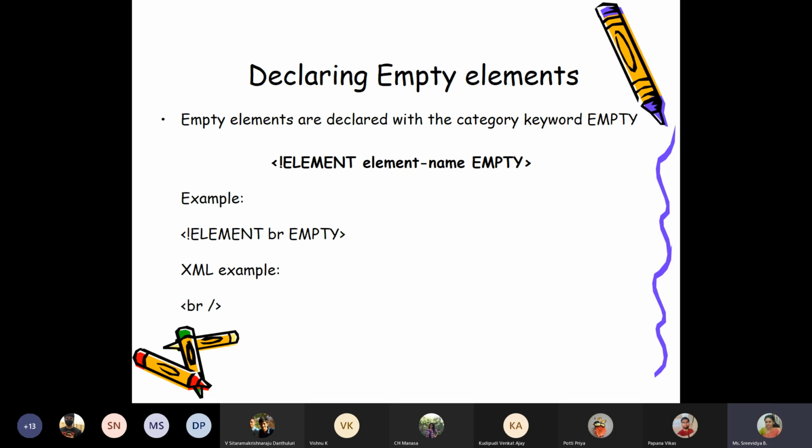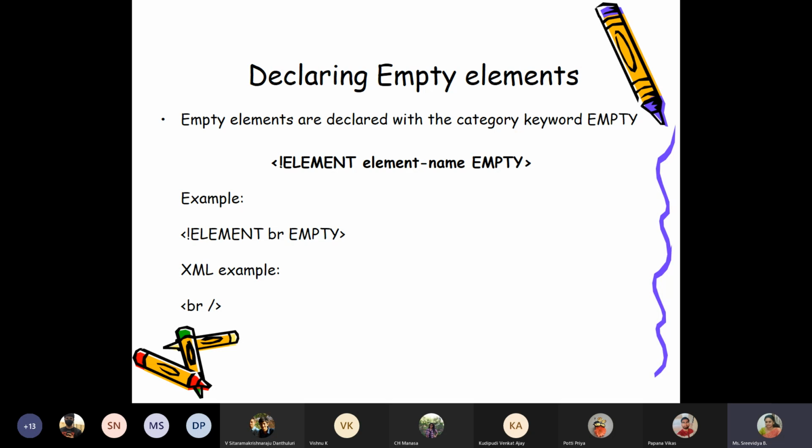How will you declare an empty element? It is the same thing: angle bracket, exclamation mark, ELEMENT, the element name, and then the keyword EMPTY. So BR is being declared as an XML tag which is empty. The example shown here will be good enough to understand it.